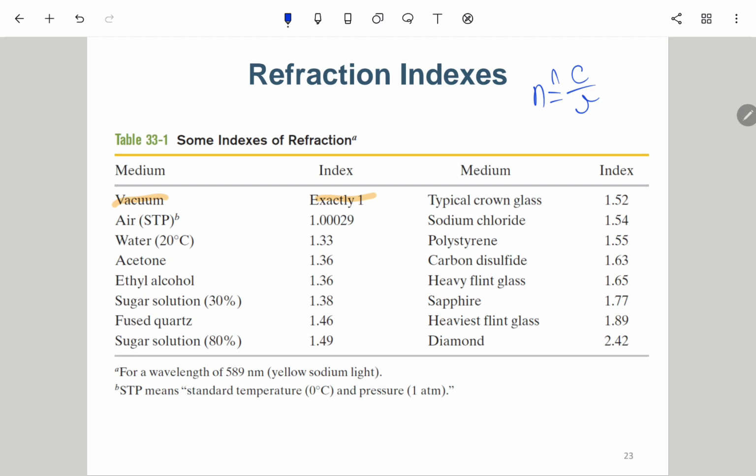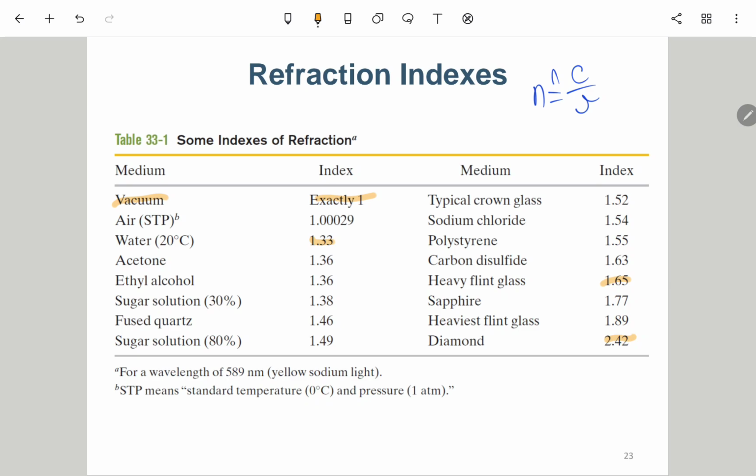Okay, but for water, it is 1.33, 4 over 3, and then glass with heavy flint is 1.65, and for diamond 2.42.